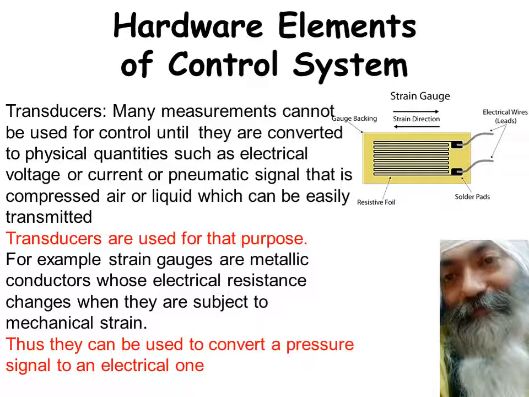So that's how the strain gauge can be bonded onto the member where you want to check the strain in any of the directions. It can be mounted in that direction. I'm not going to discuss it in detail, but just to give you an idea of how transducers look.